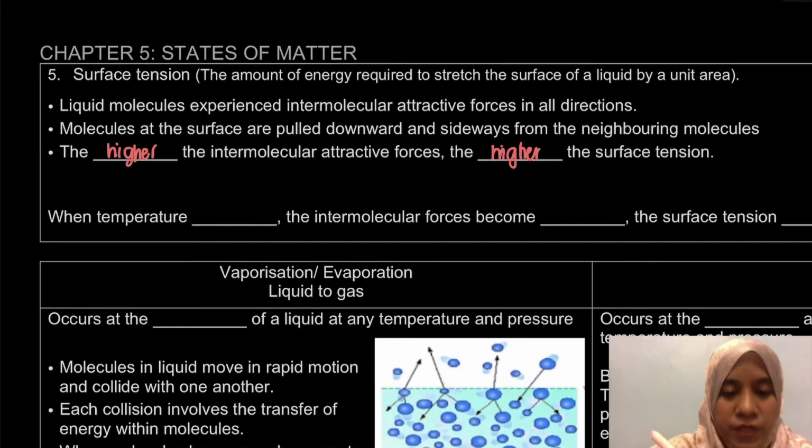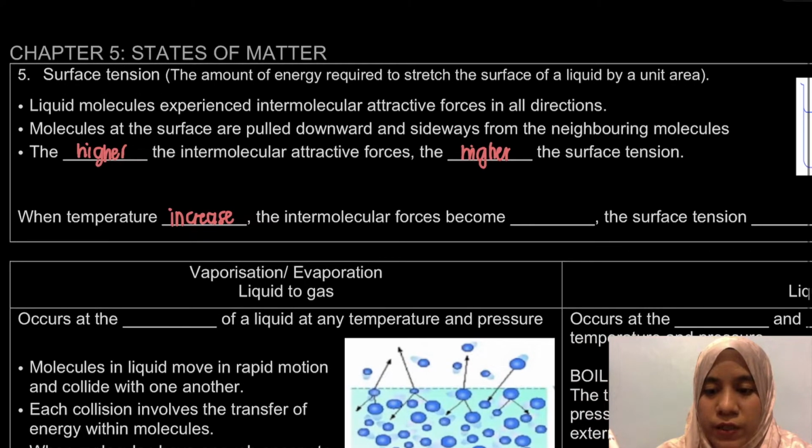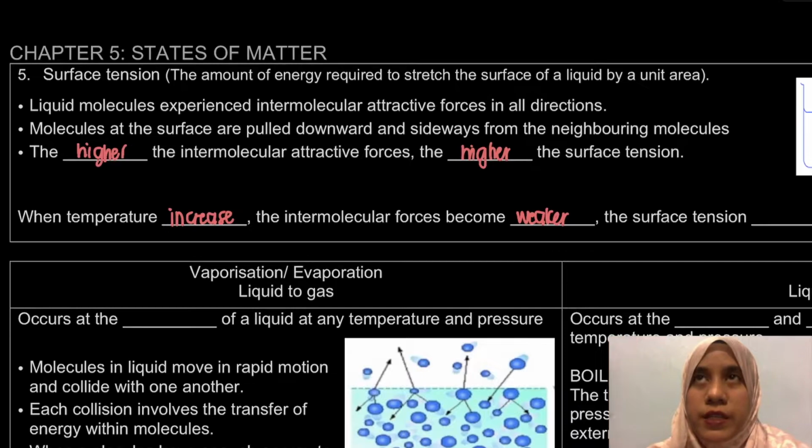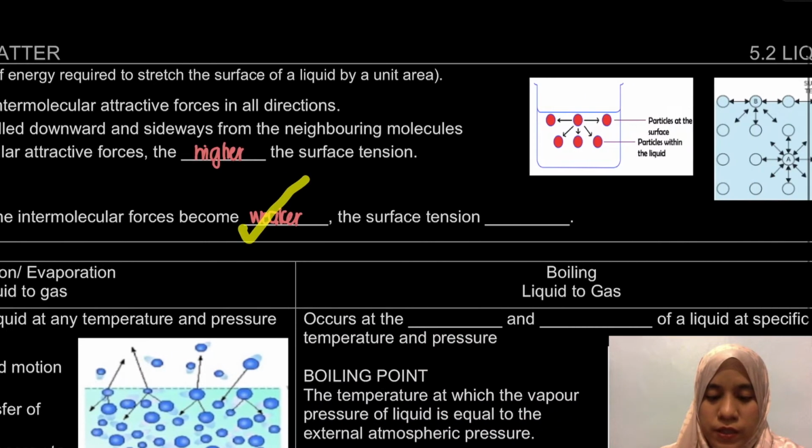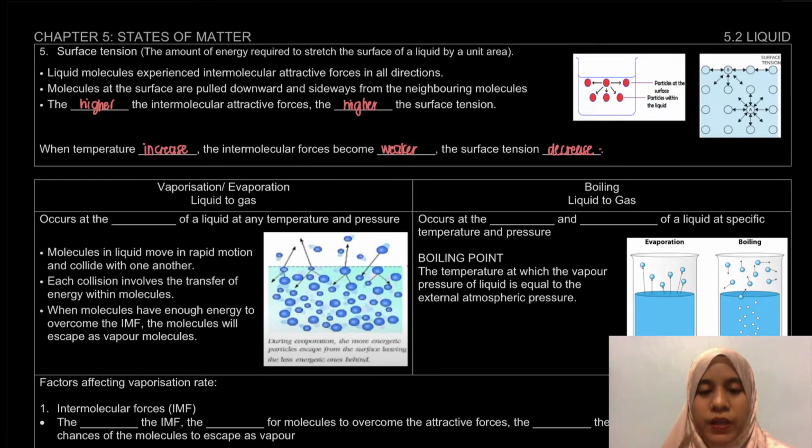However, kalau when temperature increases, dia lain pula. When temperature increases, what would happen is that the intermolecular forces will become weaker. Kenapa? Sebab when temperature increases, kita akan increase the energy. So, what would happen is that we are able to break the attractive forces between the molecules lah. We are able to overcome the attraction. So, that's why lah intermolecular forces become weaker. So, the surface tension will decrease. Okay, so that is actually for the properties of liquid.